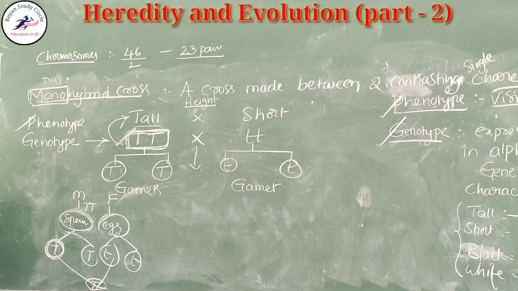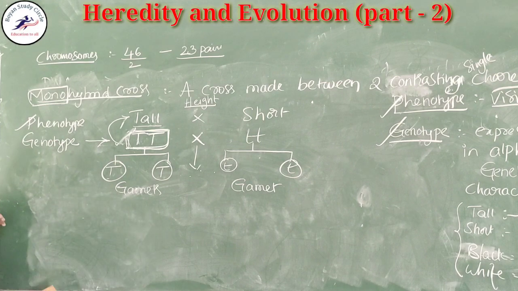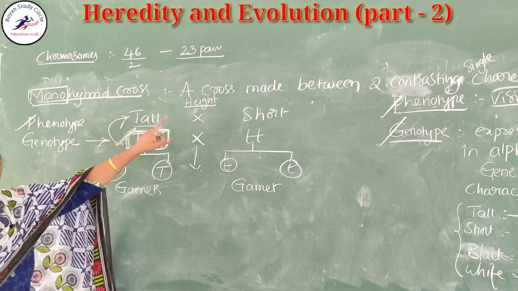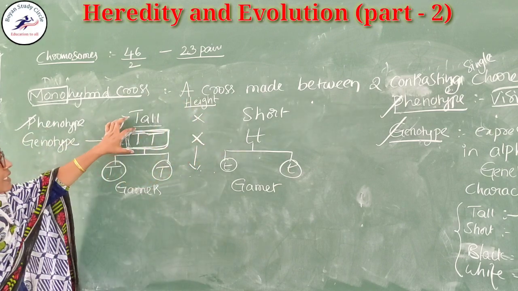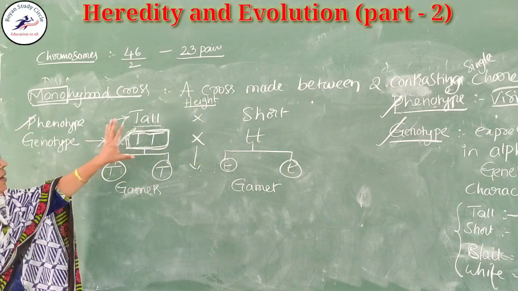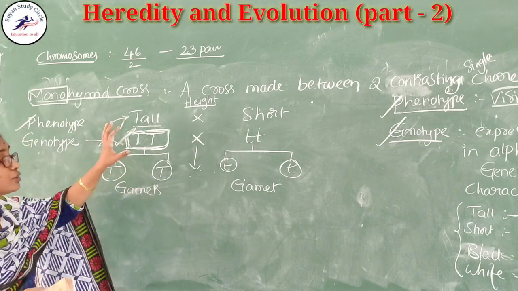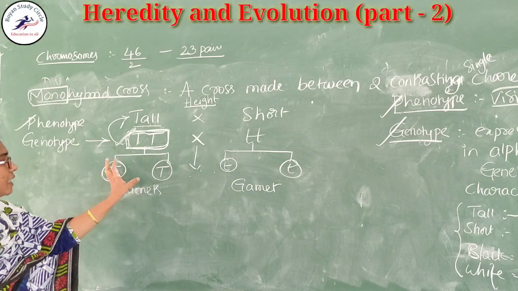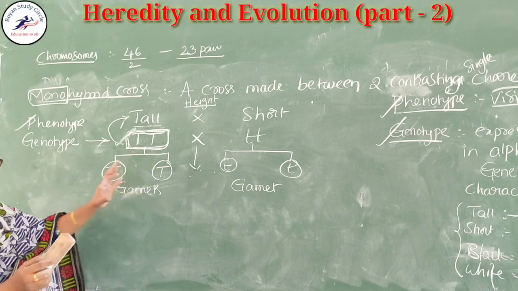I think, children, you get it, okay? I think you understand. Here the tall character: tall is one of the plants and short is one of the plants. It has a pair of genes, but this pair of genes should not come to their offspring during fertilization. Here, fertilization means the combining of the reproductive cells.